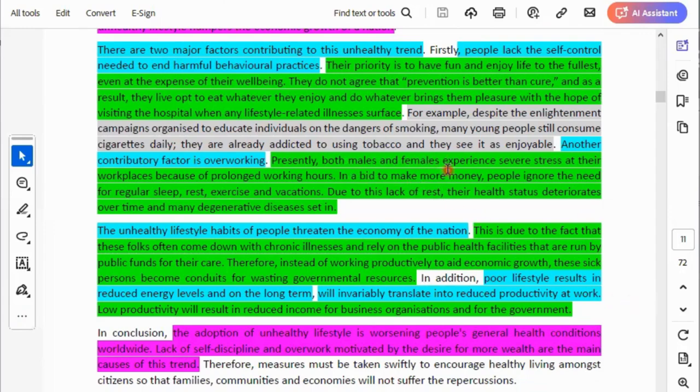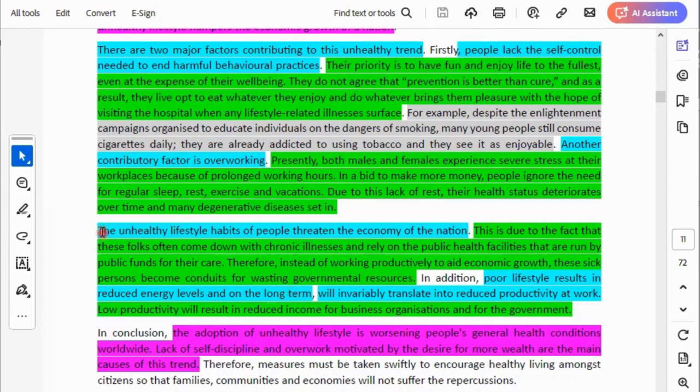You are seeing it there. See, both males and females, as you are referring to a specific group of people. They work for long hours. Many people, I'm sure you know many people that spend long hours working. So our point must be well presented. In paragraph 2, we have presented the causes of that problem, of that trend. Now, in paragraph 3, we now present the effects.